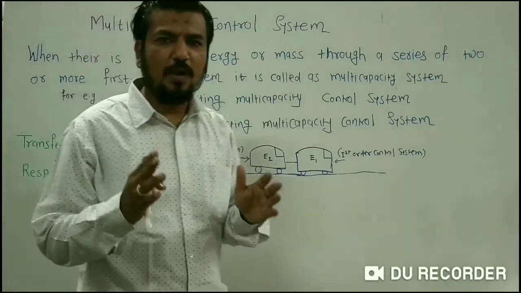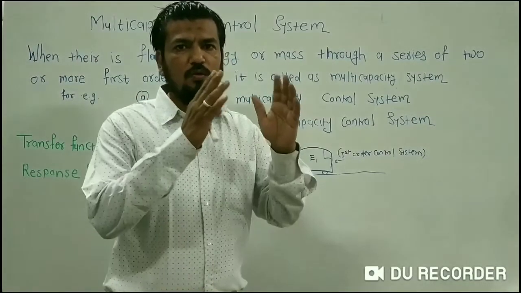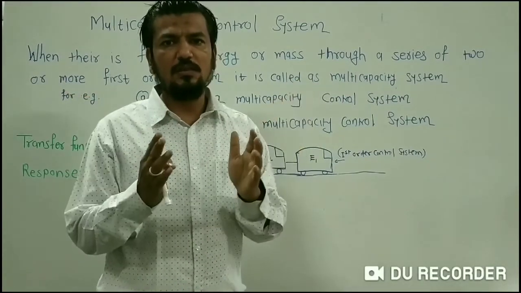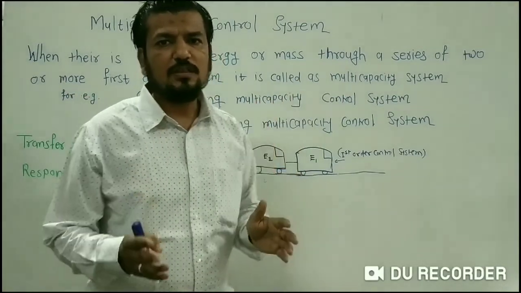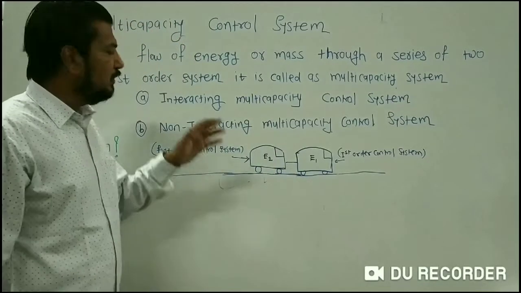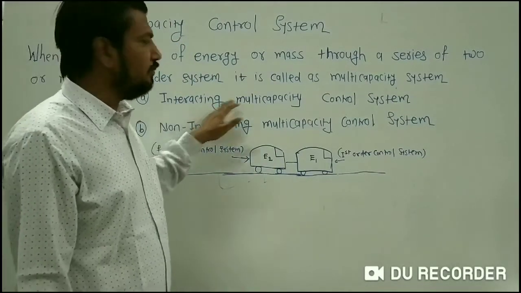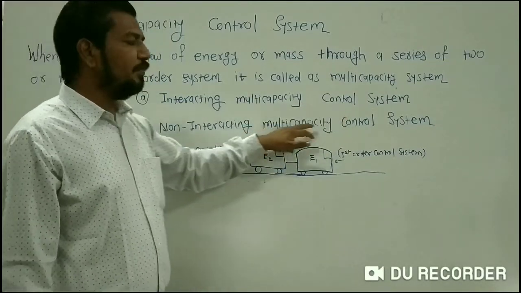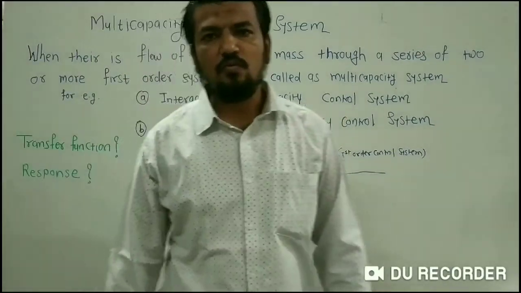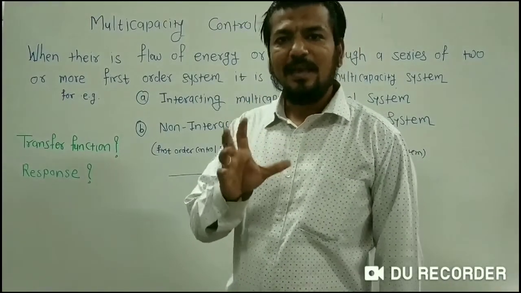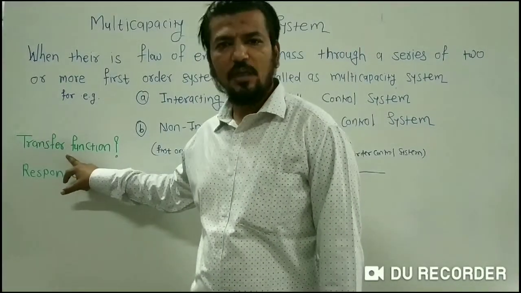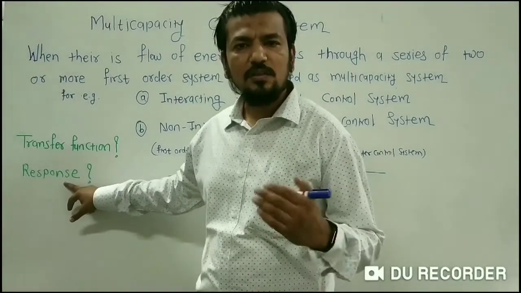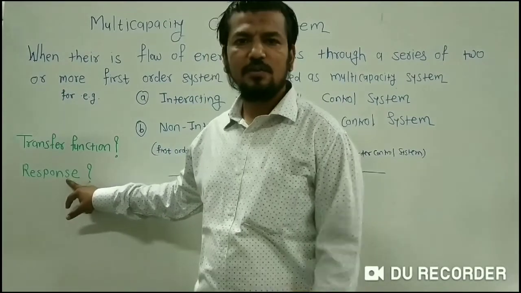Whenever there is a flow of mass or a flow of energy through two or more first order control systems arranged in series, that system is called the multi-capacity control system. The examples of the multi-capacity control system are the interacting multi-capacity control system and the non-interacting multi-capacity control system. So the very first question that will come into your mind is what is the transfer function of this multi-capacity control system, and the next question is what is the response of this multi-capacity control system.